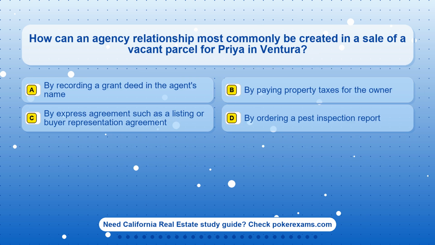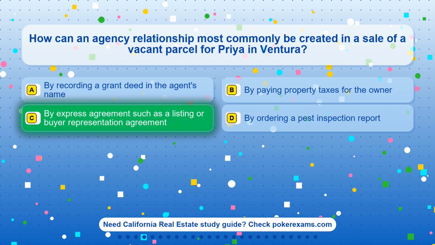Question 3. How can an agency relationship most commonly be created in a sale of a vacant parcel in Ventura? Option A. By recording a grant deed in the agent's name. Option B. By paying property taxes for the owner. Option C. By express agreement such as a listing or buyer representation agreement. Option D. By ordering a pest inspection report.